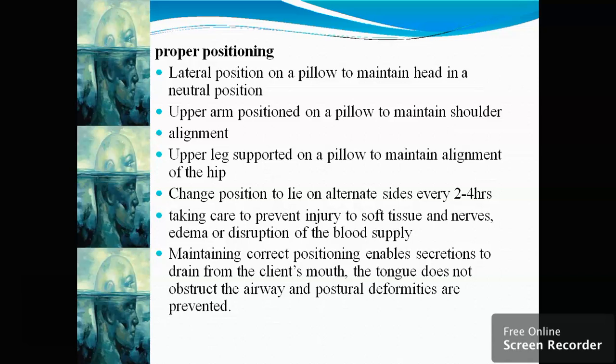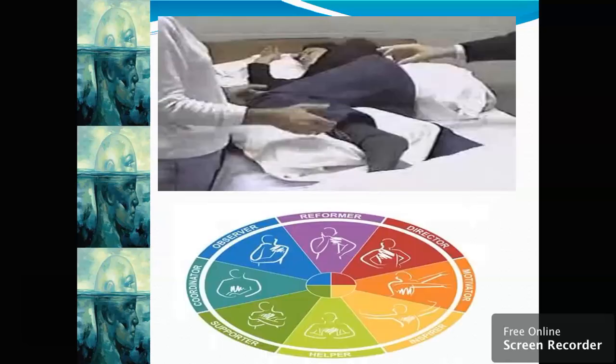Proper positioning we have to give. Change the position every 2 hours. Take care to prevent injury of soft tissues and nerves, edema, and disruption of the blood supply. Then the nurse is actually an observer, reformer, director, motivator. The nurse should be like this: helper, supporter, and coordinator.